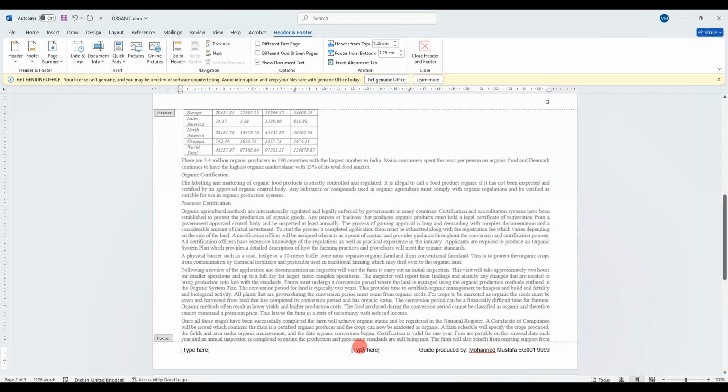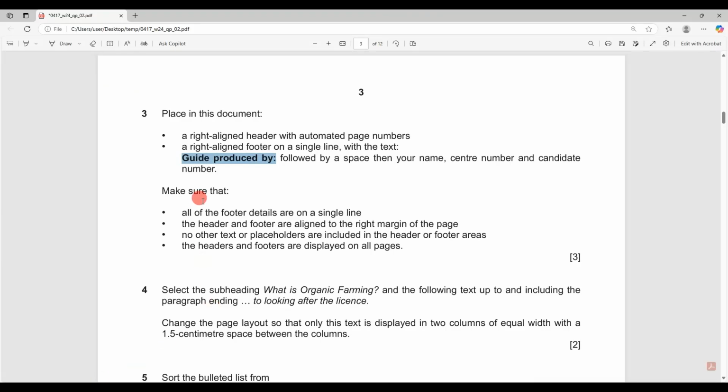So I'll get rid of these 2 extra placeholders, and all the footers are in single line, yes. The header and footer aligned to the margins, yes, and no other placeholder. We have removed the placeholder, and the headers or footer are displayed. So now we can move into question number 4.